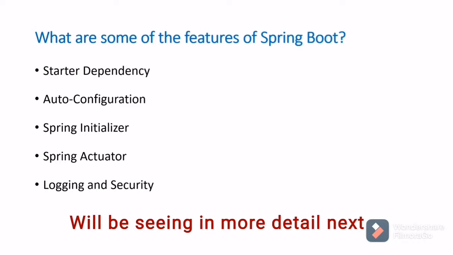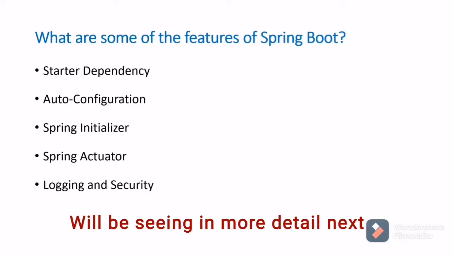Then auto configuration. This is a very important feature of Spring Boot. As the name says, Spring Boot by itself will configure things for us based on whatever we have added in the pom.xml file. Then Spring initializer. This is helpful for developing the Spring Boot application. It is used for creating the application more easily.